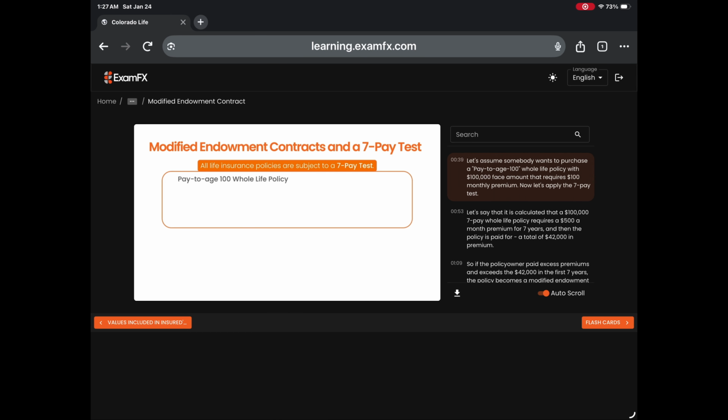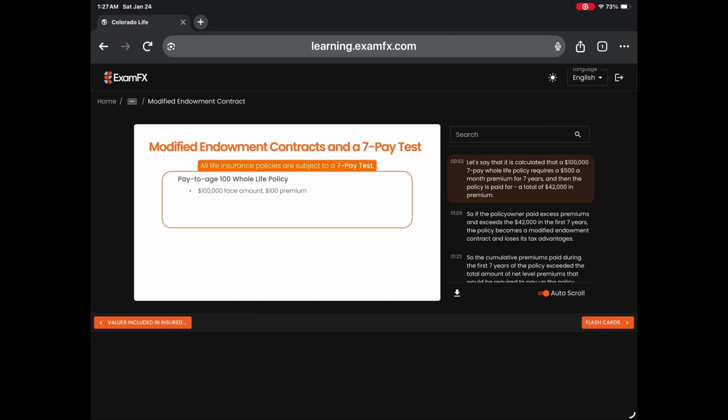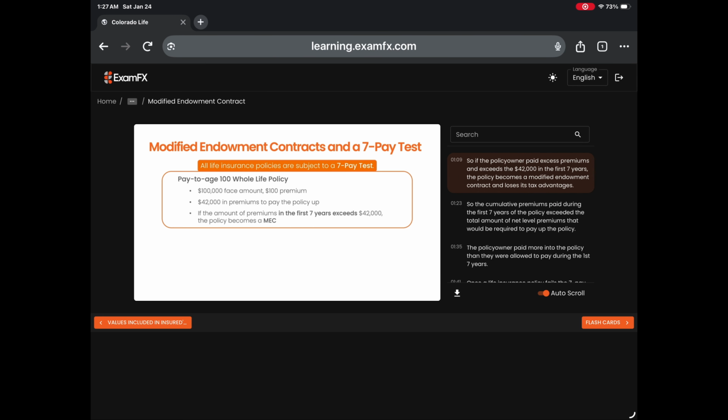Let's assume somebody wants to purchase a pay-to-age 100 whole life policy with $100,000 face amount that requires $100 monthly premium. Now let's apply the 7-pay test. Let's say that it is calculated that a $100,000 7-pay whole life policy requires a $500 a month premium for 7 years, and then the policy is paid for. A total of $42,000 in premium. So if the policy owner paid excess premiums and exceeds the $42,000 in the first 7 years, the policy becomes a modified endowment contract and loses its tax advantages.